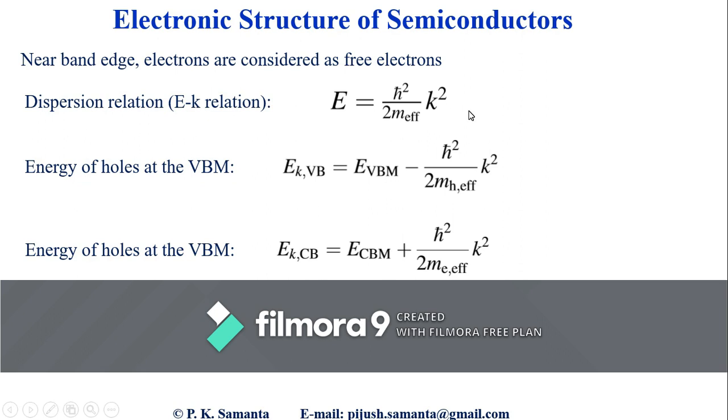In case of valence band, the energy will be E_V equal to minus h cross square by 2 m_h into k_x square, and the electron energy in the conduction band will be this one. This is very simple. I think you have already learned these equations from your basic semiconductor physics.